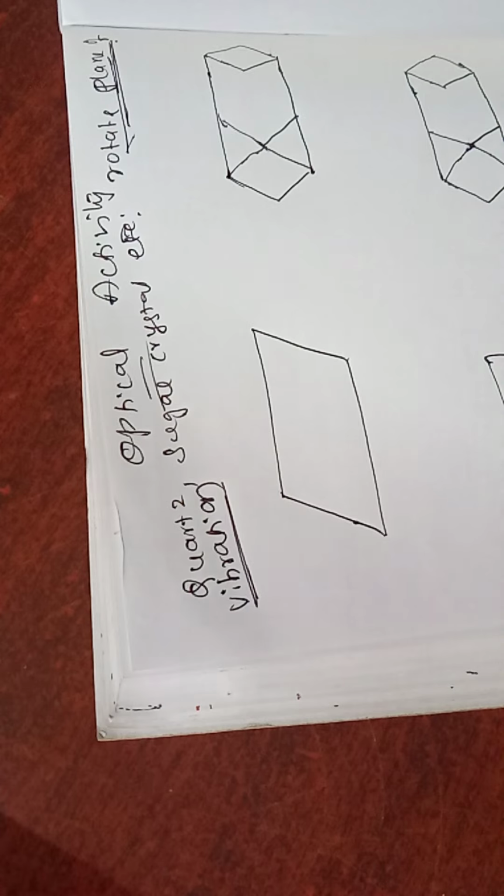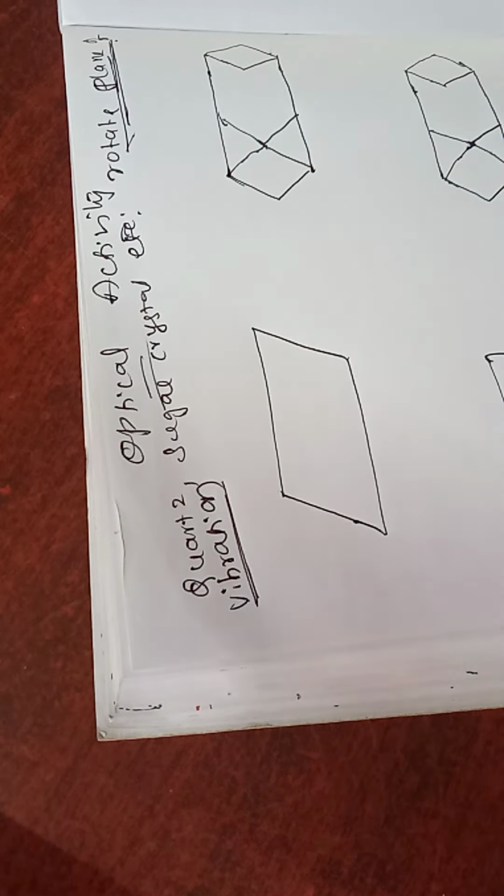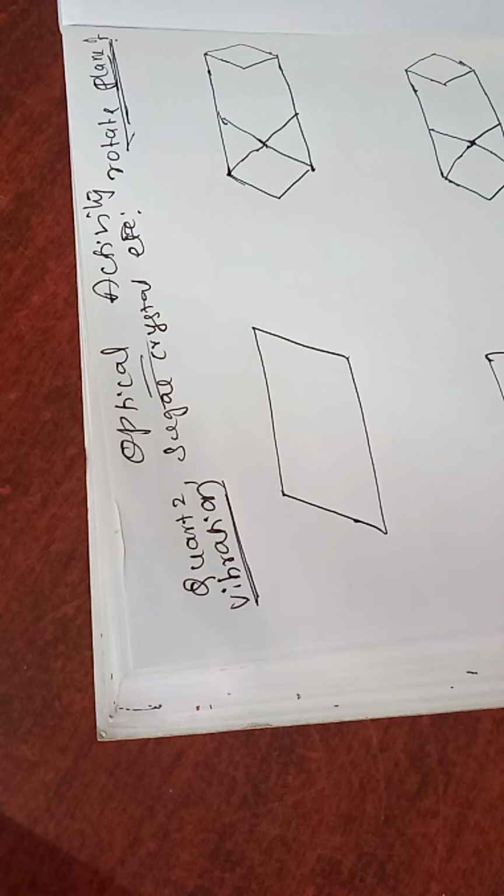Plane of vibration means that plane which contains the vibrations of the plane polarized light as well as the direction of propagation of the plane polarized light. The plane perpendicular to the plane of vibration we call the plane of polarization, right?